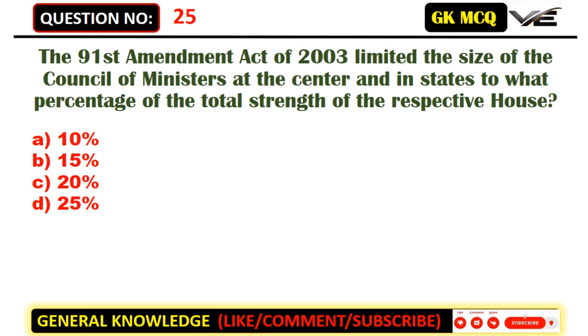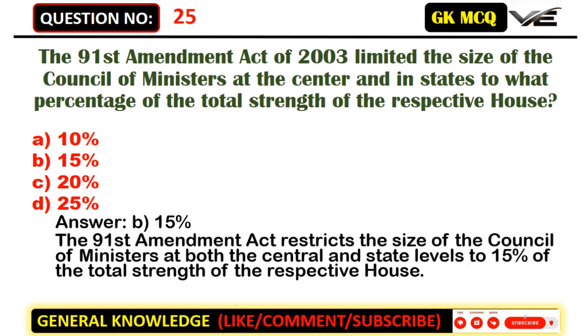The 91st Amendment Act of 2003 limited the size of the Council of Ministers at the centre and in states to what percentage of the total strength of the respective house? A. 10%. B. 15%. C. 20%. D. 25%. Answer B. 15%. The 91st Amendment Act restricts the size of the Council of Ministers at both the central and state levels to 15% of the total strength of the respective house.